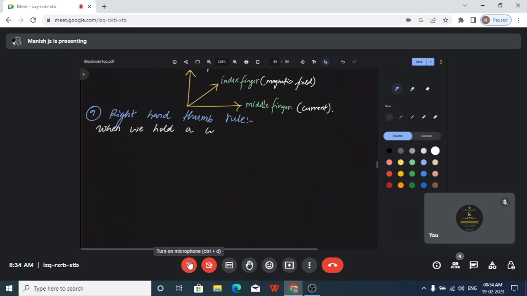When we hold a current carrying conductor, just imagining to hold, we don't really do it.